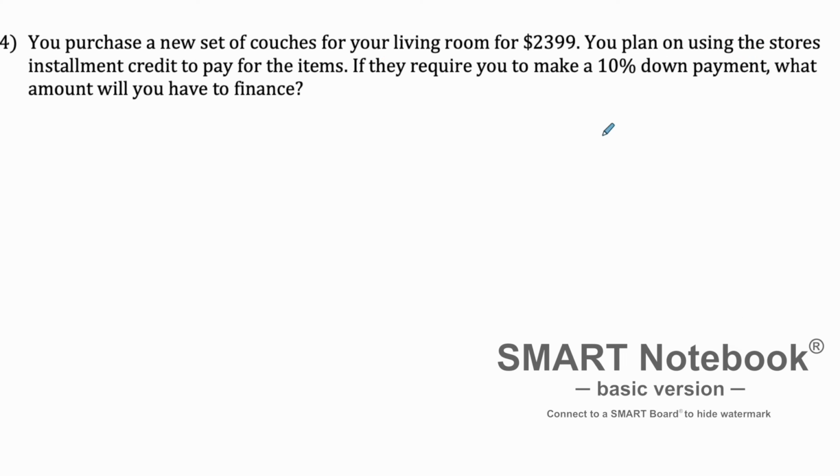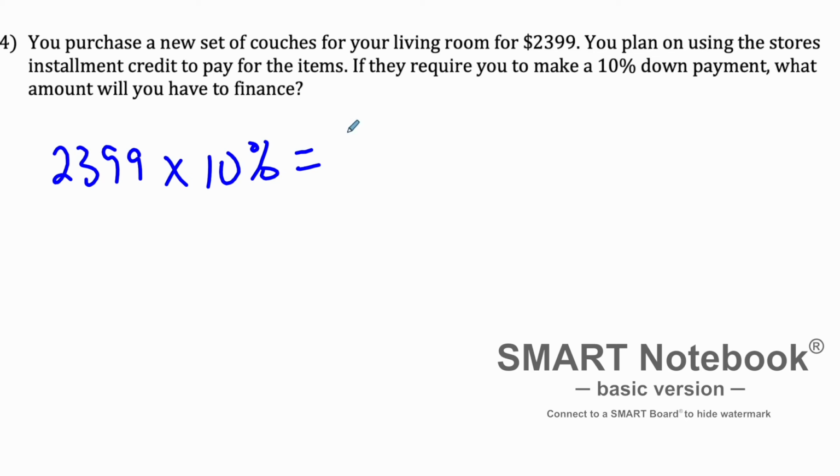All right, last problem here. We are going to purchase a new set of couches. You want to get a sofa and love seat for your living room, and it costs $2,399, so just under $2,400. You plan on using the store's installment credit to pay for this, just like in the last problem, of 10%. So you have to put 10% down. What amount will you have to finance?